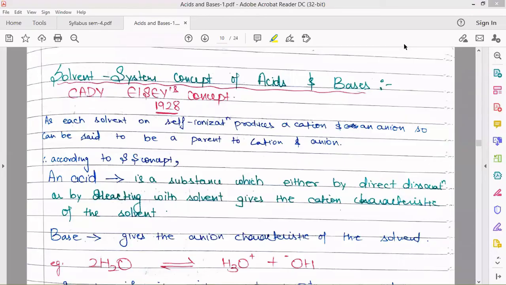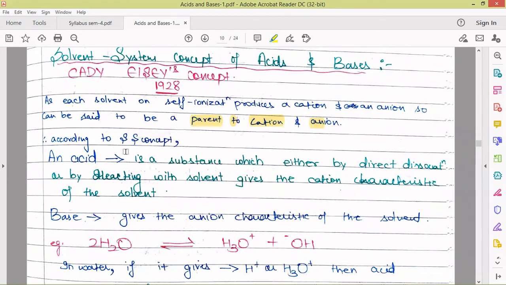Next we are going to discuss the last one, that is the solvent system concept of acids and bases. It is also called the Cady-Elsey concept because the scientists were Cady and Elsey. It was proposed in 1928. In this concept, we'll be talking about the solvent system, as each solvent on self-ionization produces a cation and an anion, which we are going to see later. Each solvent can be said to be a parent to cation and anion, right?